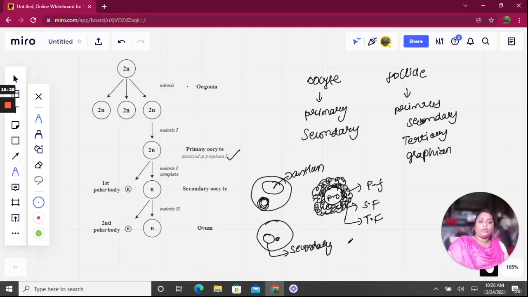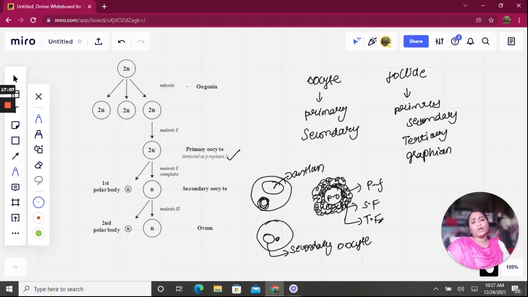Now it is with the secondary oocyte, in the tertiary follicle, and the tertiary follicle will transform into the Graafian follicle, and by the process of ovulation it will be released out due to release of some hormones like estrogen, from 12 to 14 days of a menstrual cycle. And one more thing, after birth, each ovary has 60 to 80,000 primary oocytes in it. So these 60 to 80,000 primary oocytes will only undergo this process till menopause.